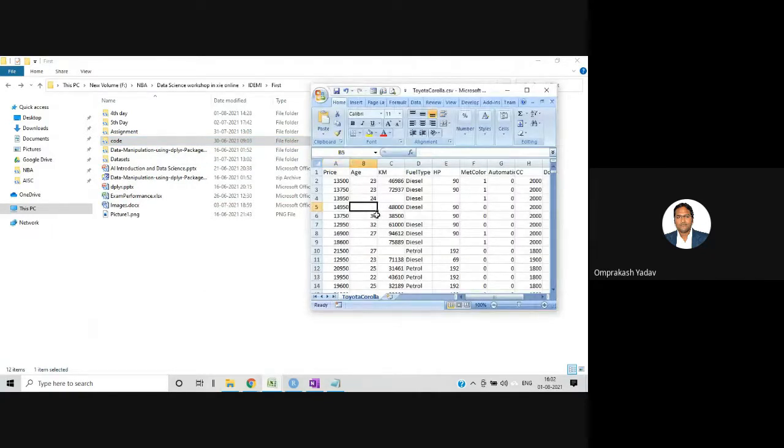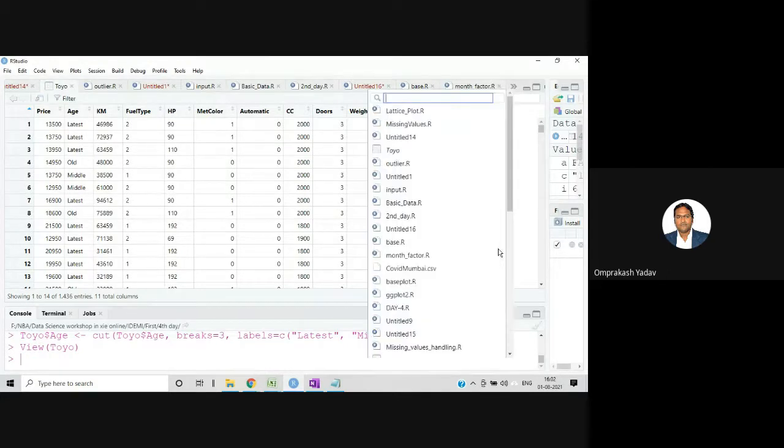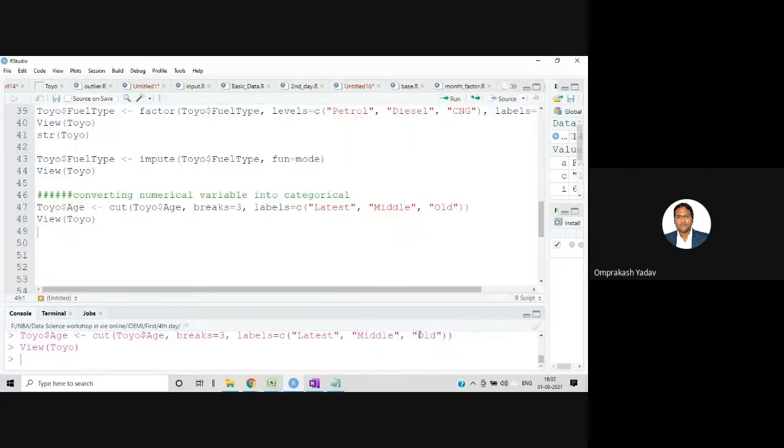Here some more values were there, in the range of 44 or that kind of thing, which it has considered as an old value. So what I'm basically trying to show you is what happens if we reverse the order. Here first we did latest, then middle, and then old. And now if we do it in this way,